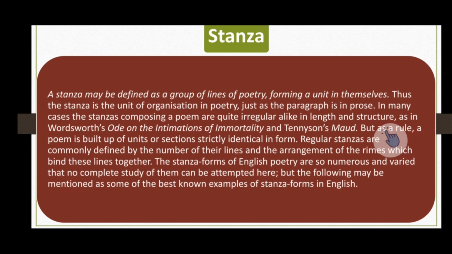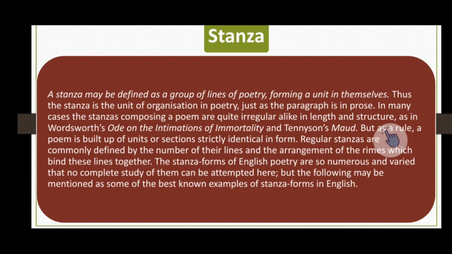By length we mean that sometimes, for example, we have one poem and in one poem we have 4 stanzas, and one stanza has 3 lines while another stanza has 4 lines, while the third stanza has 5 lines, while the fourth stanza has 6 lines. So in this poem each stanza varies from another one. And what about structure? By structure we mean that the rhyming scheme of each stanza would be different.